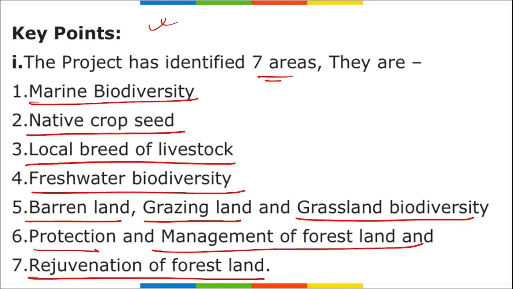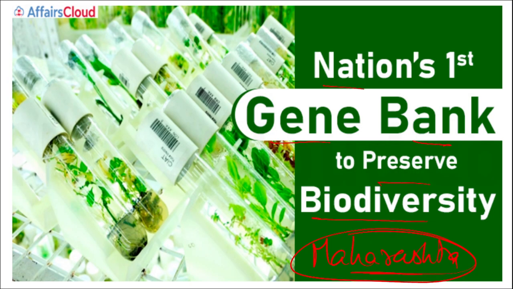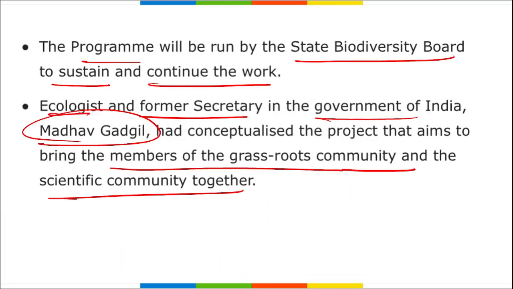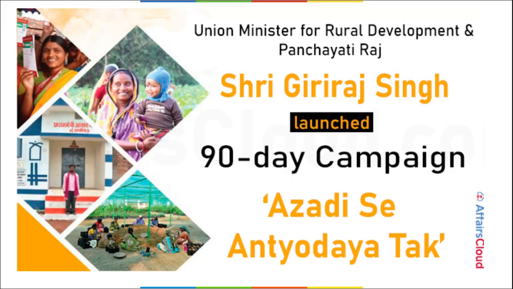So these are the key points on which the Maharashtra Gene Bank, India's first gene bank set up in Maharashtra to preserve biodiversity, will be working. These are the 7 areas on which this project will be working.